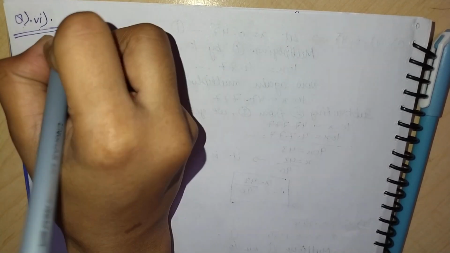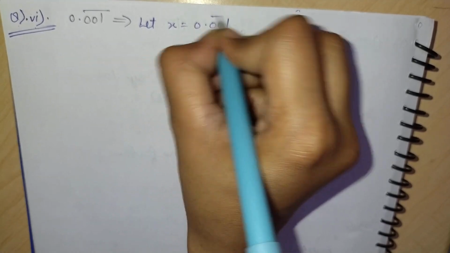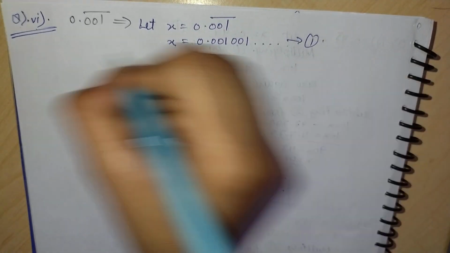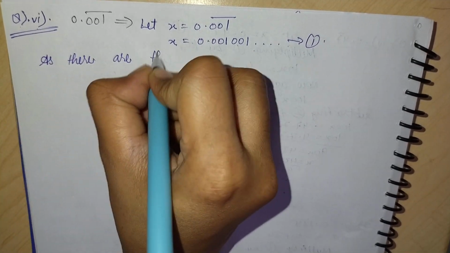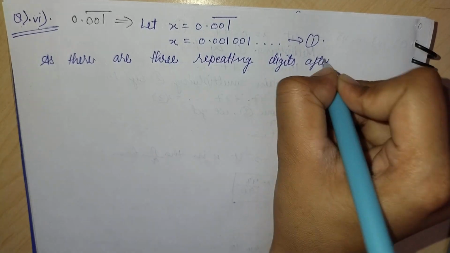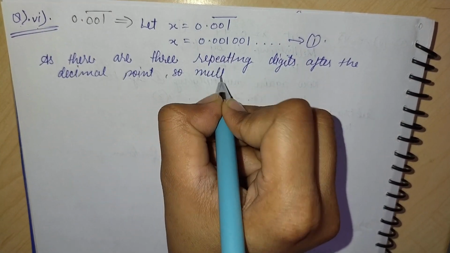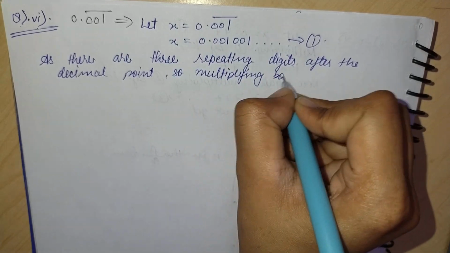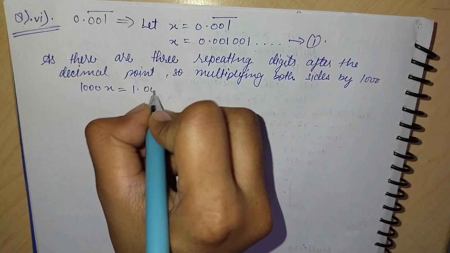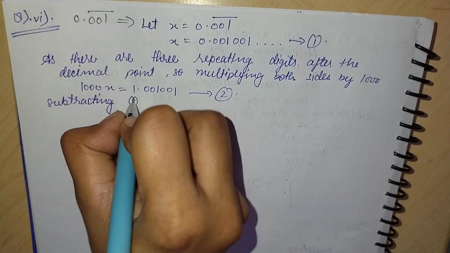Now the sixth part is 0.001. As there are three repeating digits after the decimal, multiplying the first equation on both sides by 1000, we will get 1000x is equal to 1.001001.